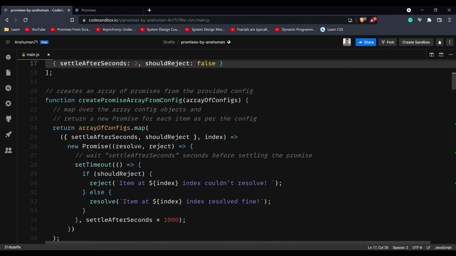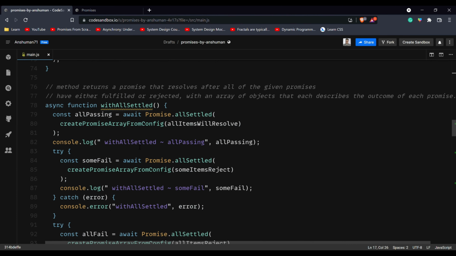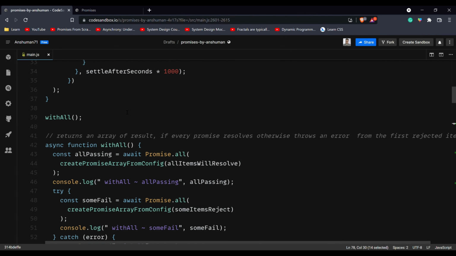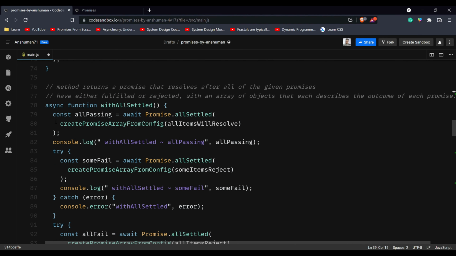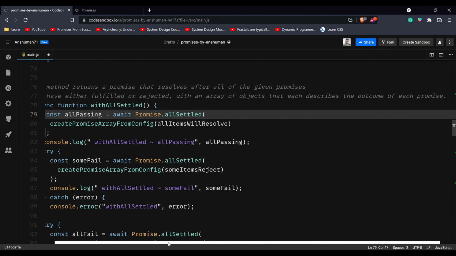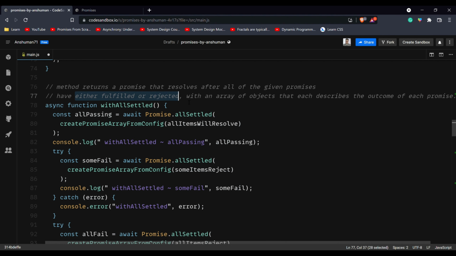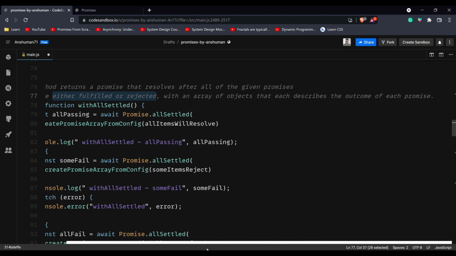Now moving down, we'll have the second example. It's going to be with allSettled. Let's see what it does. So we are going to do the same all 4 examples, but this time we are going to use Promise.allSettled. The allSettled method returns a single promise that resolves after all the given promises are settled, which means either they are fulfilled or they are rejected, with an array of objects that each describes the outcome of each promise.